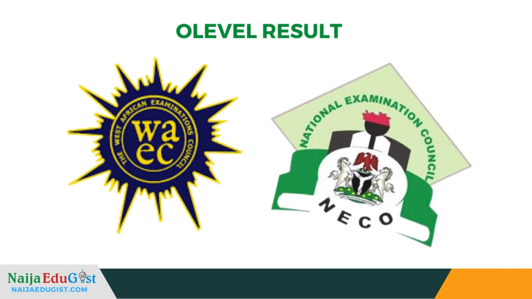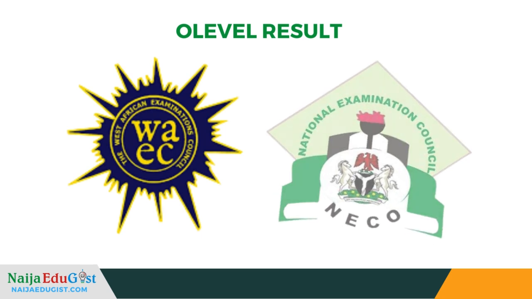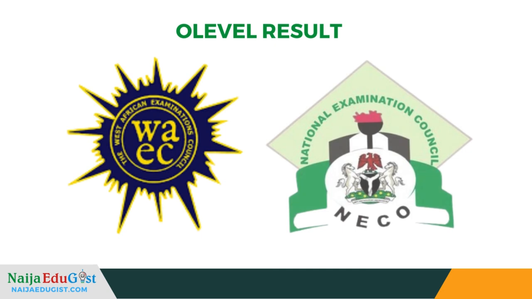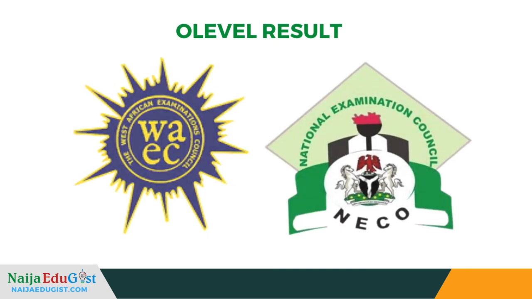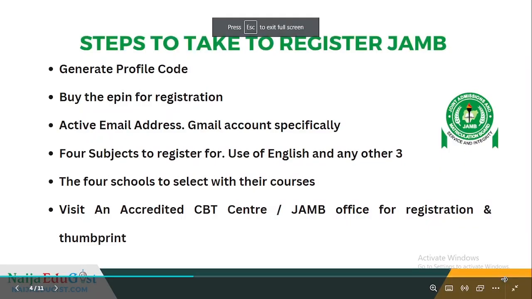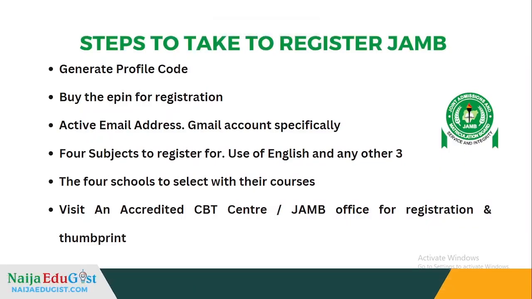So awaiting results means you don't have the result yet, but you'll be doing it, so you can just let them know at the CBT center that you don't have the results presently. Okay, but if you have the results, take your O'level results along with you. Then after you have gotten all this ready, you just have to visit an accredited CBT center or JAMB office for your registration and do the thumb printing.